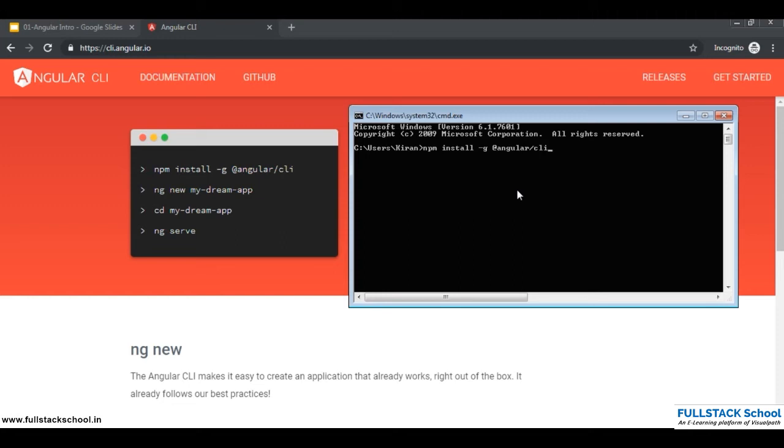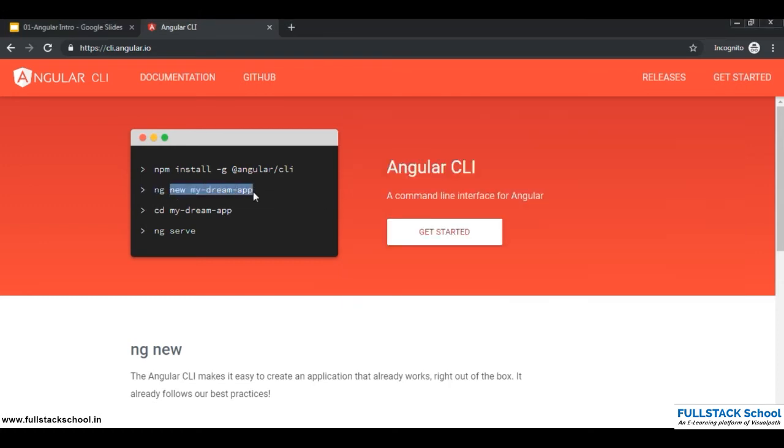This command should install Angular globally because -g stands for global. Again, I have Angular CLI installed on my local machine, and this gives the ng command, and using the ng command you can create a new project.